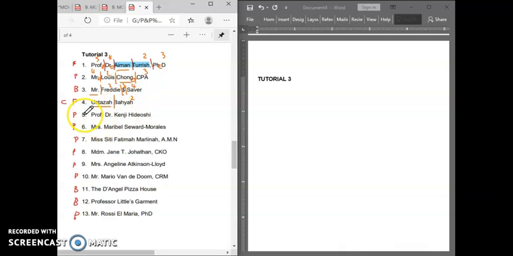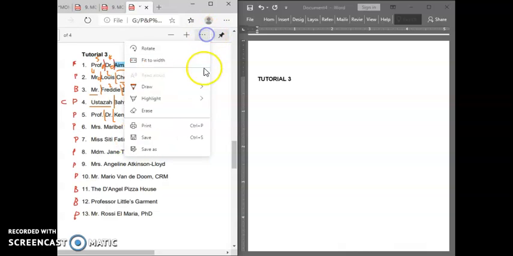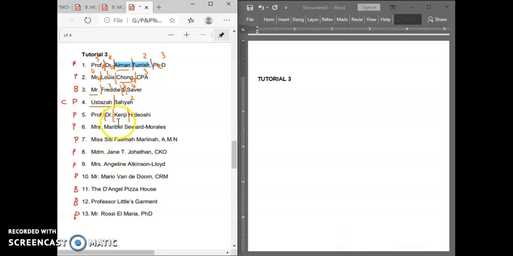The second question, number 5. Again from the filing segment, we divide into filing units. This is an unusual name, so we will index it as an English name. As you can see here, Kenji Hideshi is a full name.